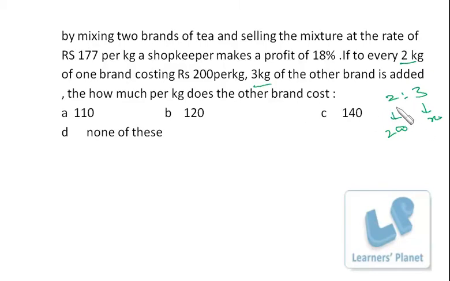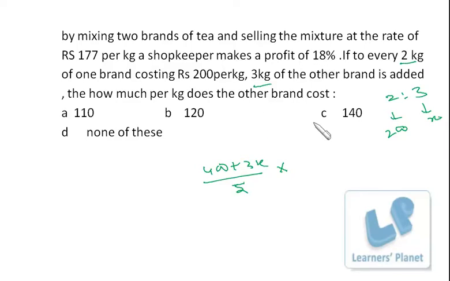So what we can do is we can find out the average price of the mixture, right? So average price of the mixture is 2 into 200, 400, plus 3x, divided by 5. This is 2 kilogram, this is 3 kilogram, so the total price is 400 rupees for the first, and for the other it is 3x rupees. That is the price for 5 kilo, because we are taking 2 kilo of this and 3 kilo of this. So average price per kilo is (400 plus 3x) by 5, right? This is the average cost price.